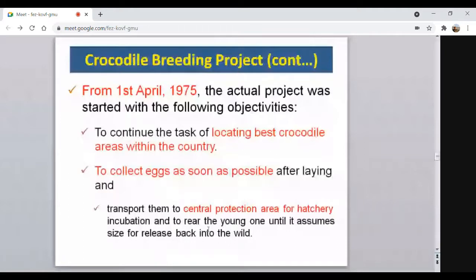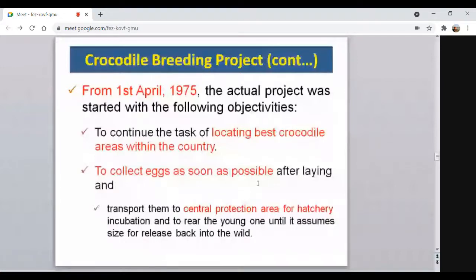So they collect these eggs, put them for hatching in a very safe area, and rear the young ones till maturity. Once they become mature, they are released to the wild. In this way, they try to increase the population size of these crocodile species.